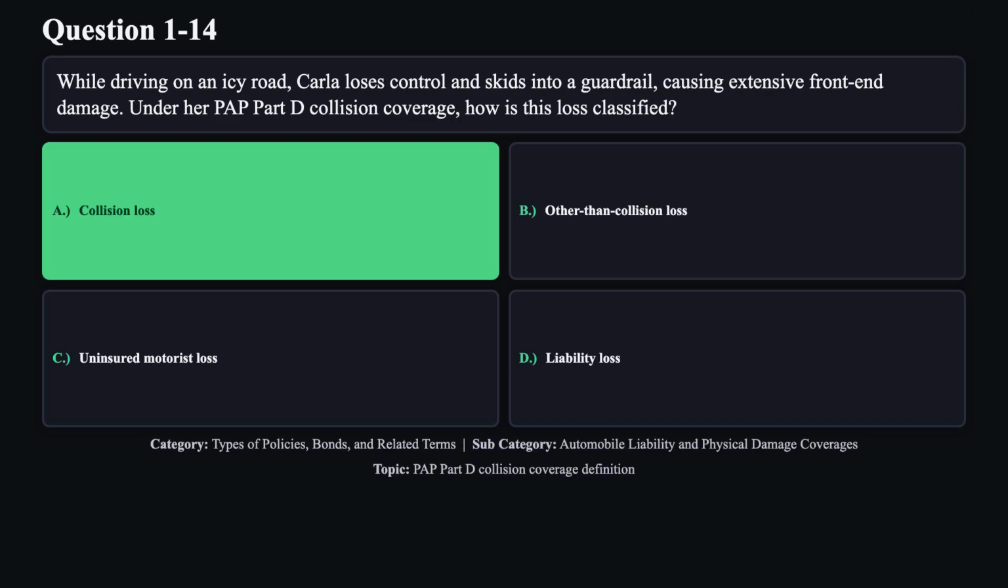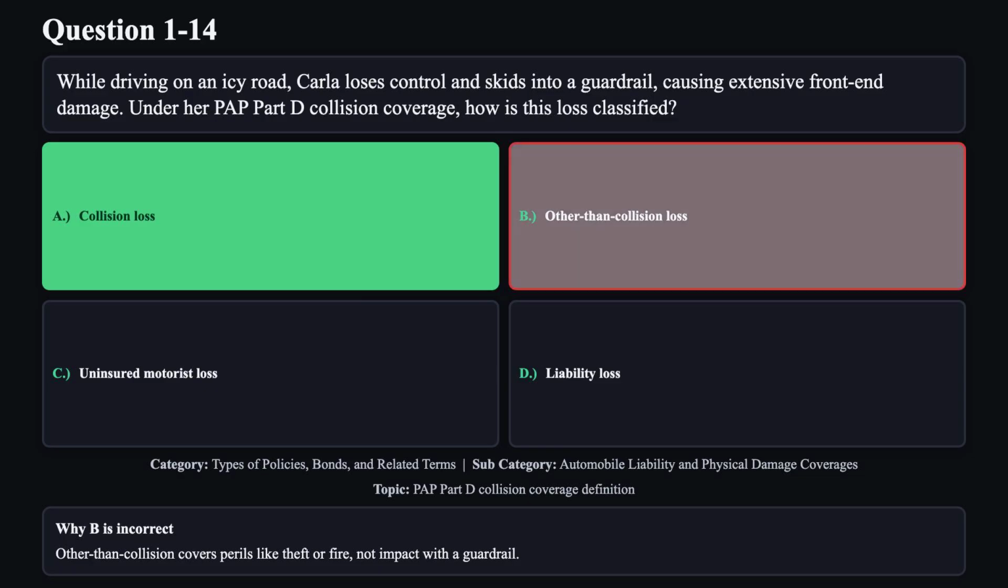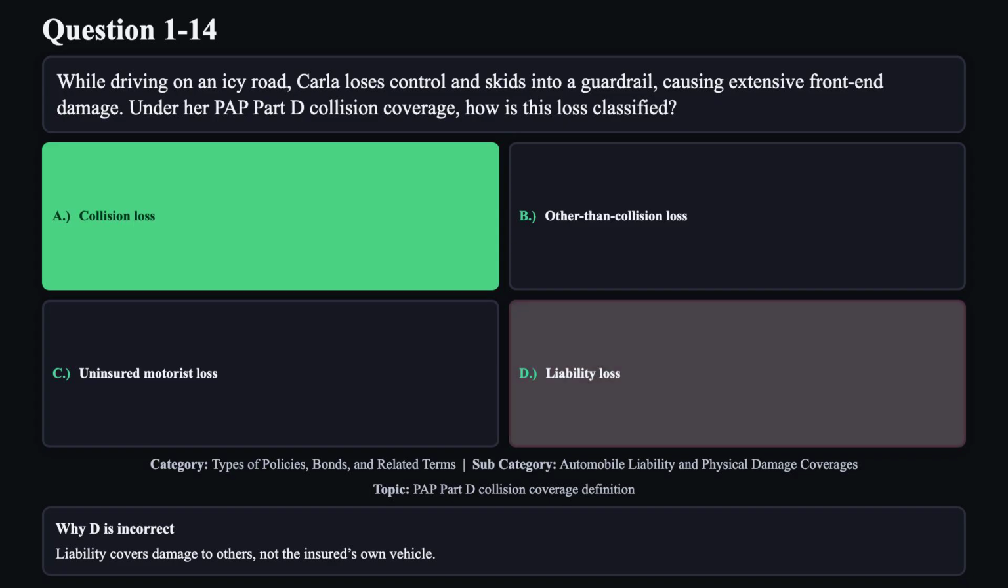The correct answer is A. This option is correct because collision coverage applies when your vehicle hits or is hit by another object or overturns, as when skidding into a guardrail. Reason B is not correct. Other than collision covers perils like theft or fire, not impact with a guardrail. Reason C is not correct. Uninsured motorist covers bodily injury, not physical damage. Reason D is not correct. Liability covers damage to others, not the insured's own vehicle.